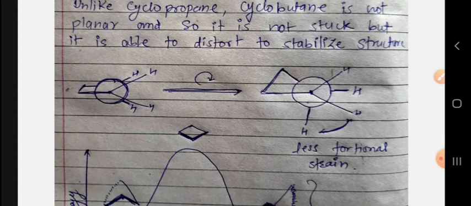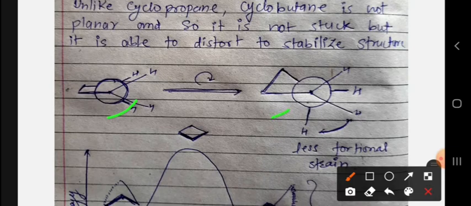After rotating, the cyclobutane molecule gives a different conformation, which is much more stable than this one. In this Newman projection, the front hydrogens and back hydrogens are bumping, eclipsed with 0 degrees between them. That's why electron repulsion is more in this conformation.